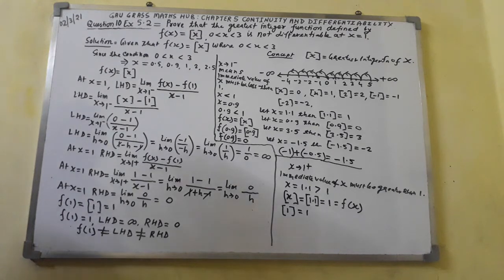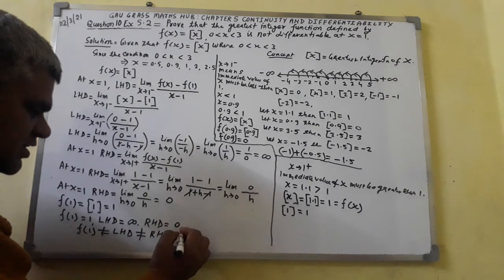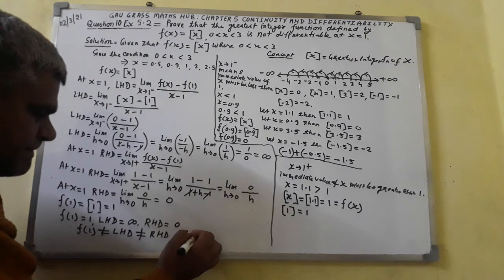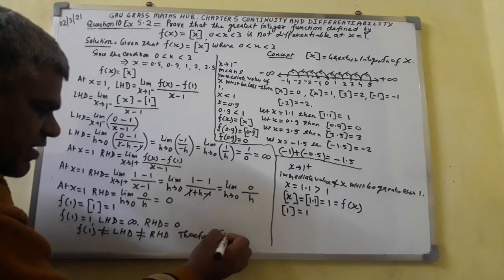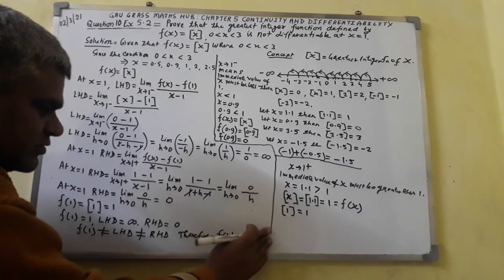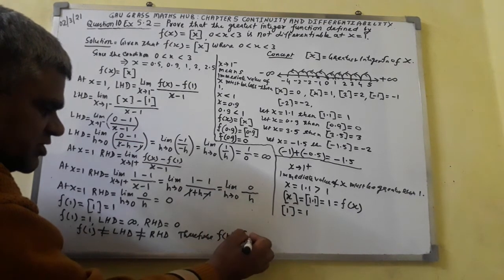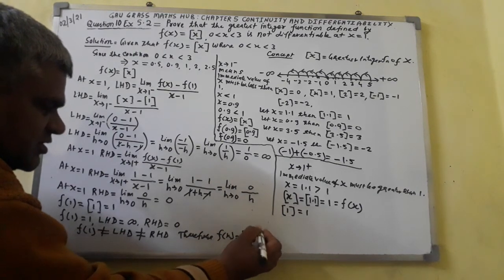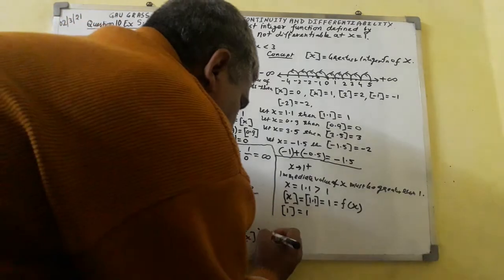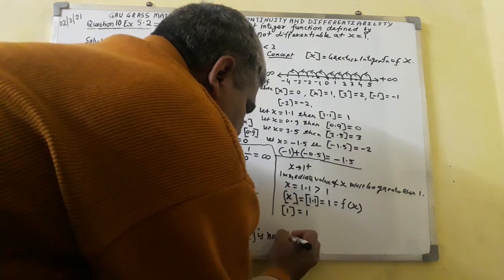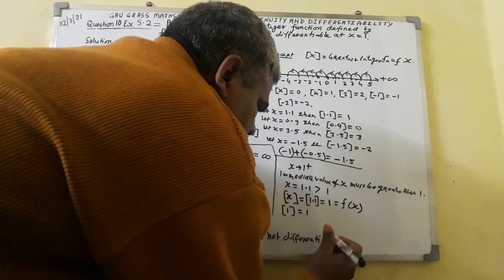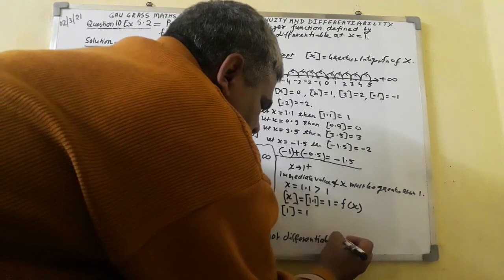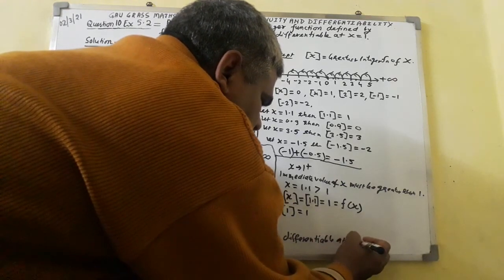Therefore, here I shall write at last, therefore, f of x equal to greatest integer function of x is not differentiable at x is equal to 1.